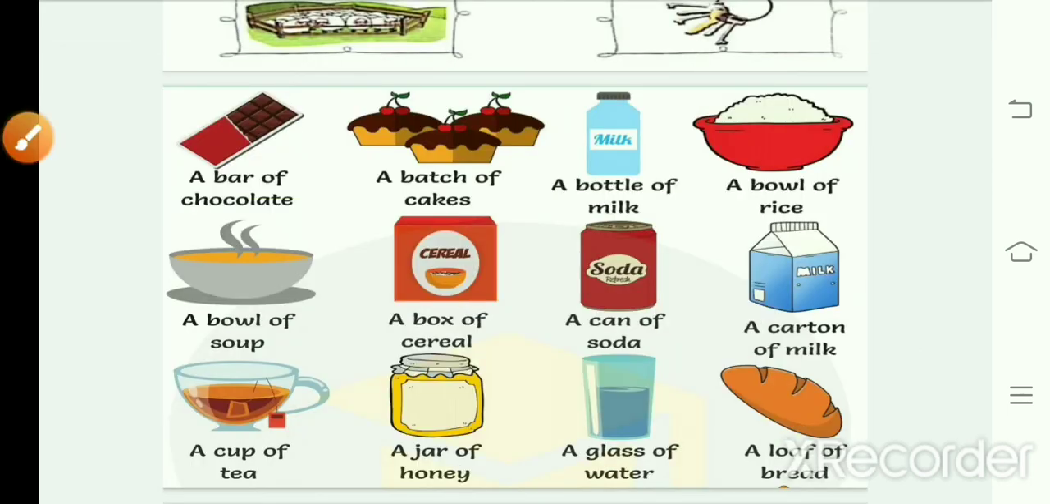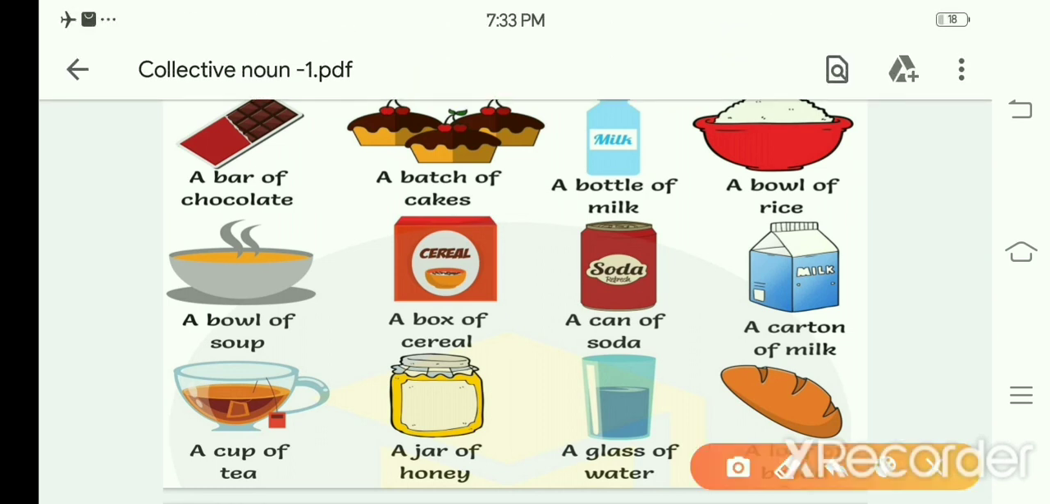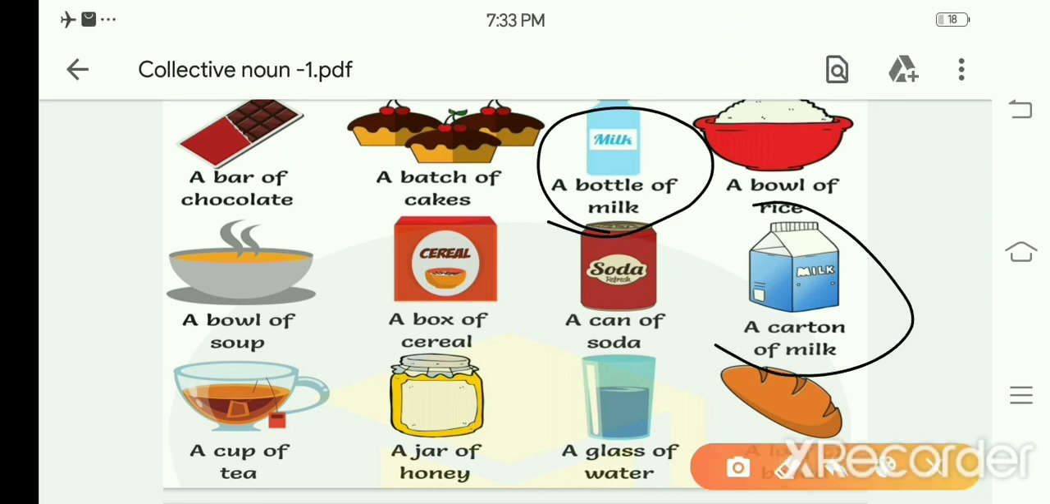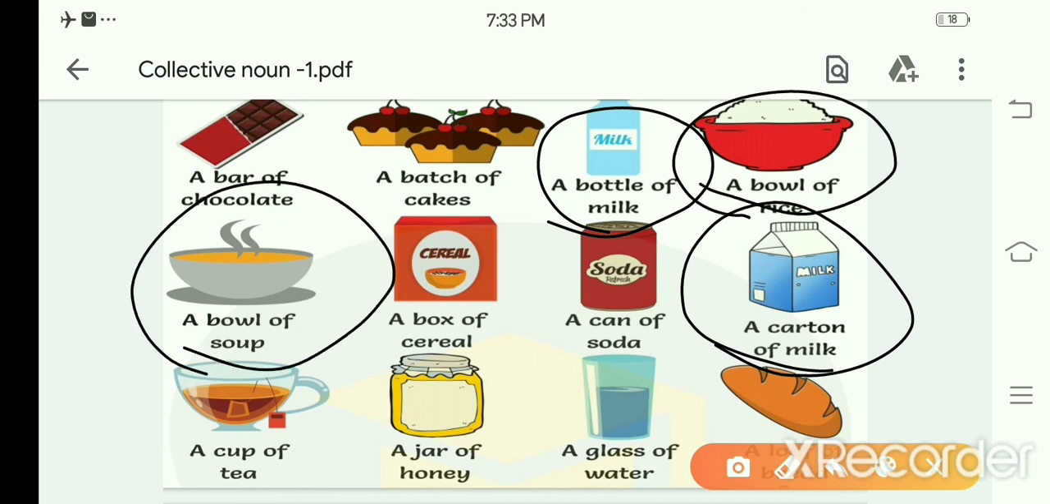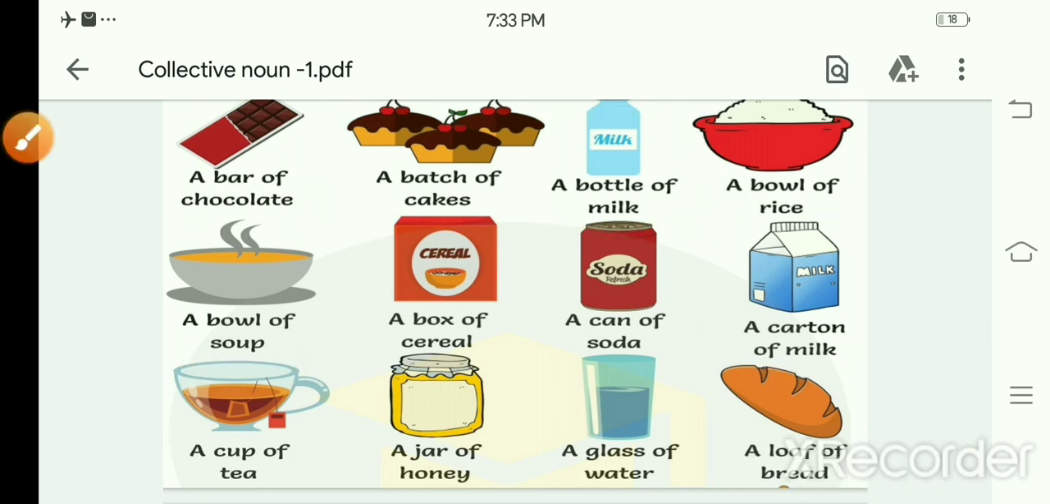So now for chocolate you'll use the collective noun bar, a bar of chocolate, a batch of cakes. Next, for milk, a bottle of milk, if it is in a bottle. If it is in a carton, a carton of milk. A bowl of rice, a bowl of soup. So why do you use bowl here? Because it is a round vessel that is open at the top, used for food or liquid. Okay. Next, a box of cereal, a can of soda, a cup of tea, a jar of honey, a glass of water, a loaf of bread. So this kind of collective noun we use for these kinds of food. Okay.